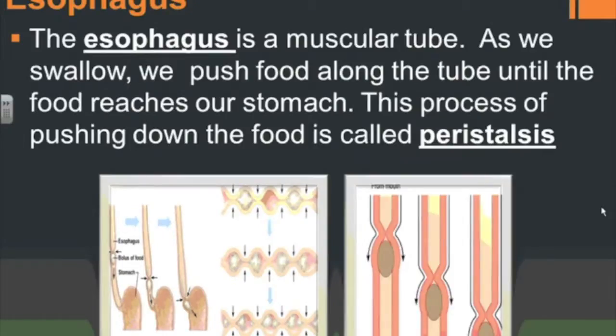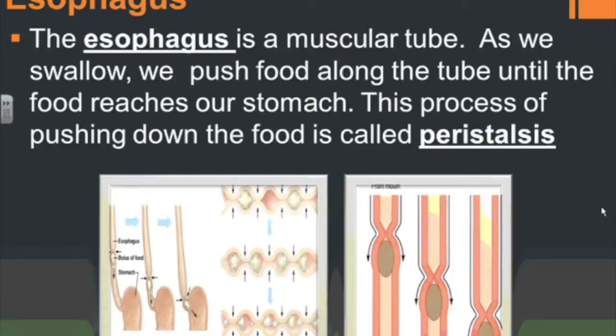In the next step of the digestive process, we have the esophagus. Now, the esophagus is the muscular tube that connects the mouth to the stomach. It's that tube that goes down the middle of your chest. Okay? When you swallow a piece of food, this tube is going to squeeze the food down to your stomach.